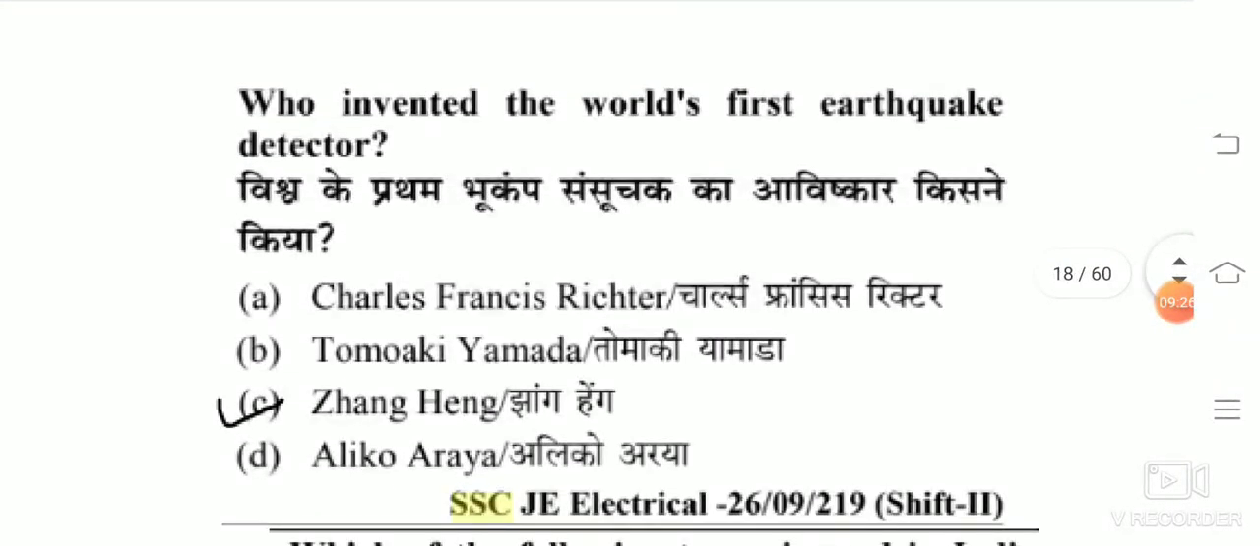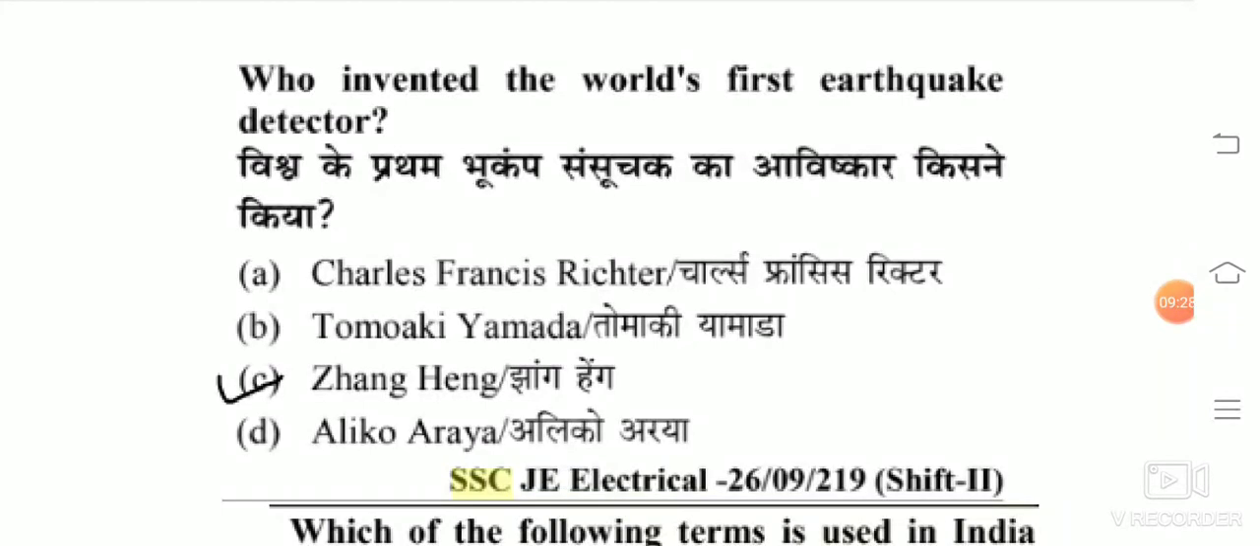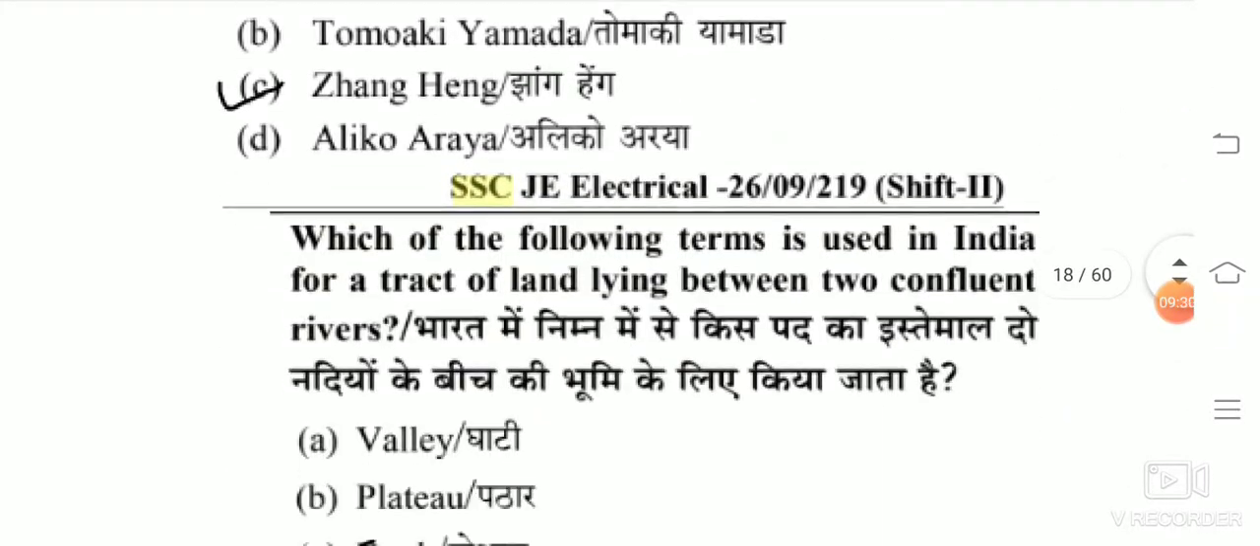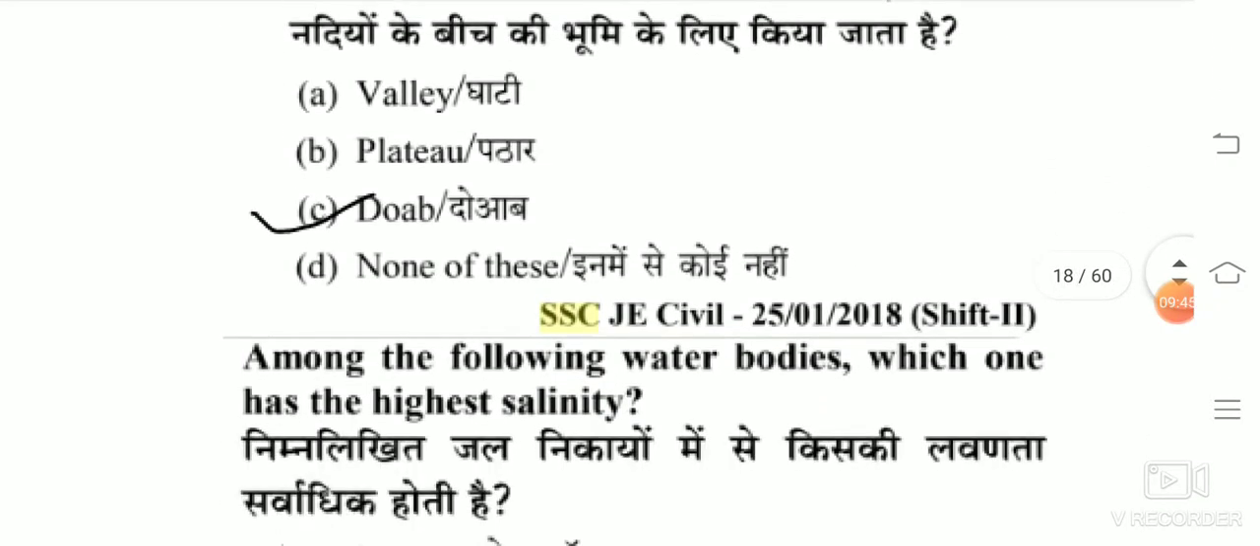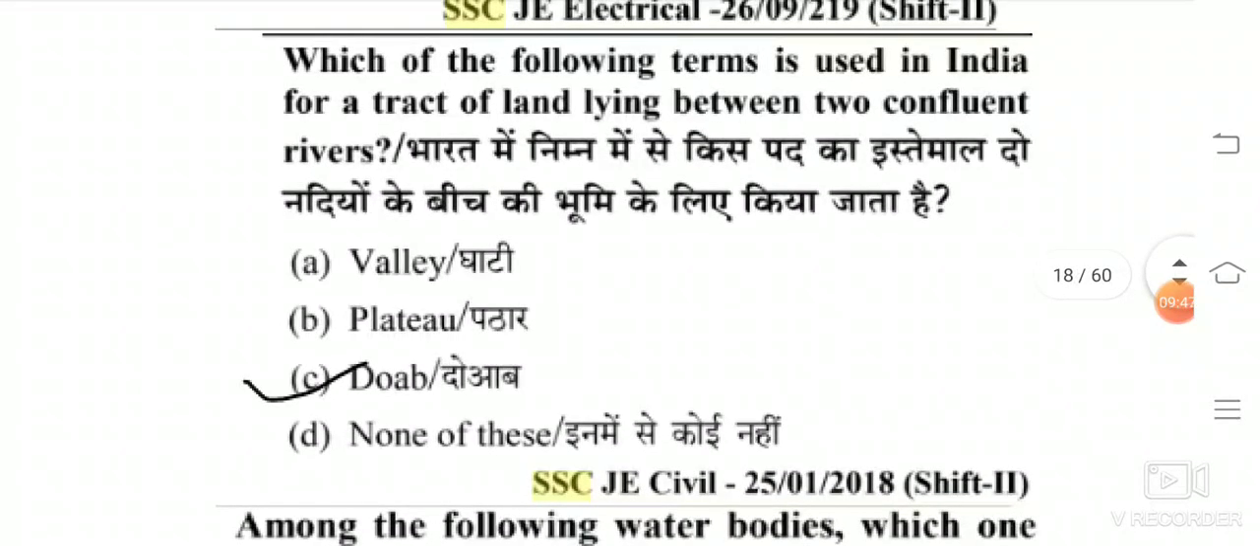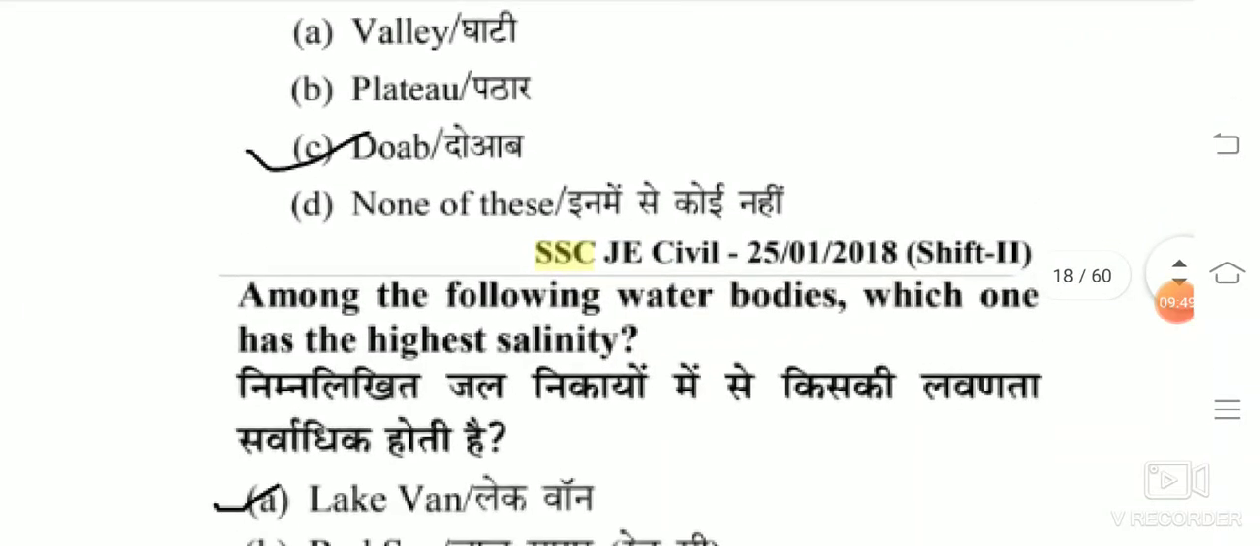Who invented the world's first earthquake detector? The answer is Zhang Heng. Which of the following terms is used in India for a tract of land lying between two confluent rivers? The option is C. Doab. The land between two rivers is called Doab.